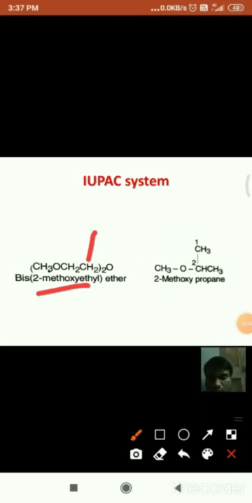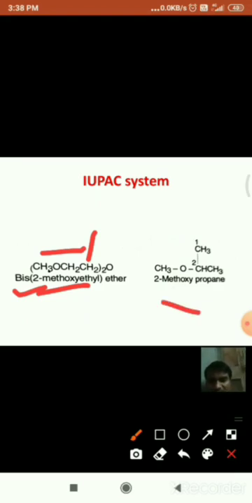And here the last one. See here, this is the oxygen, we have two same alkyl groups attached on both sides, that is methoxy ethyl group, and to the ethyl group the oxygen is attached at this carbon. This is the second position, hence 2-methoxyethyl group. And here it is having two numbers. As it is a large group, we have to use bis(2-methoxyethyl) ether.